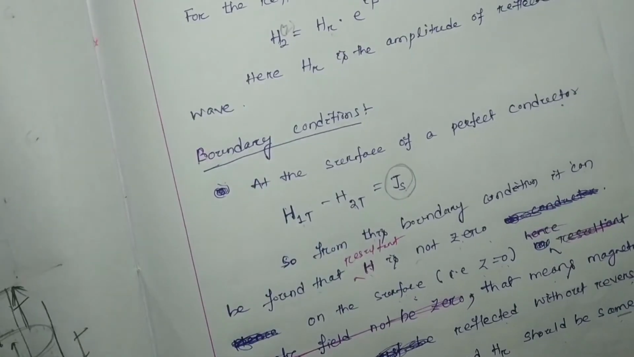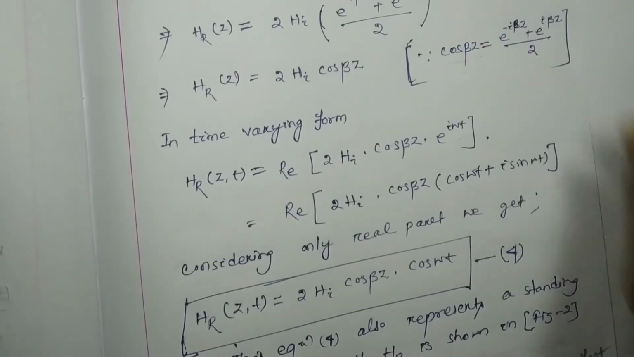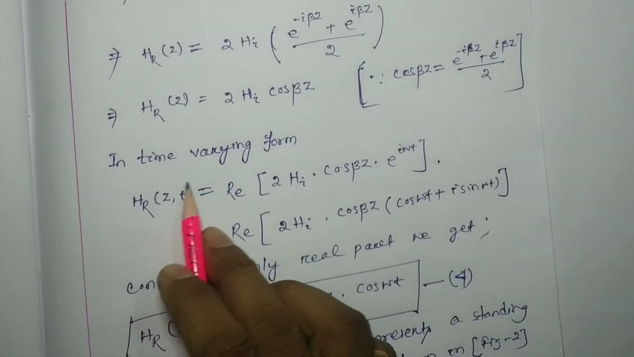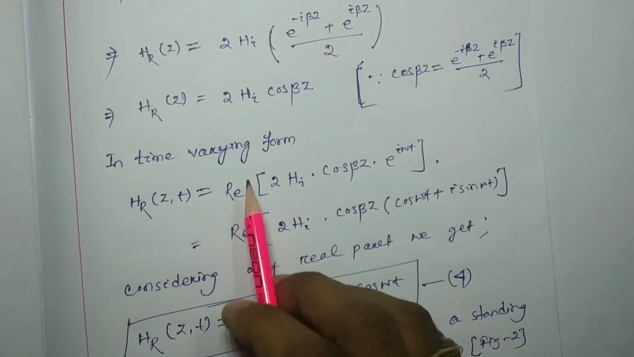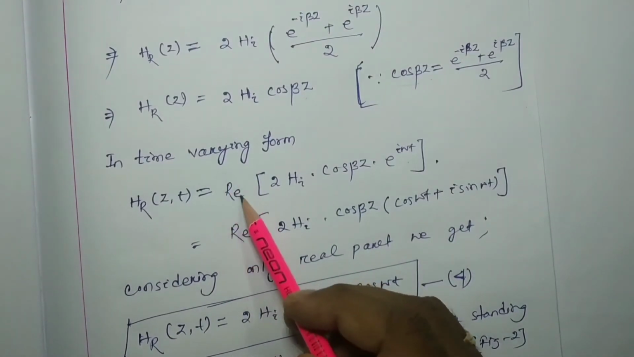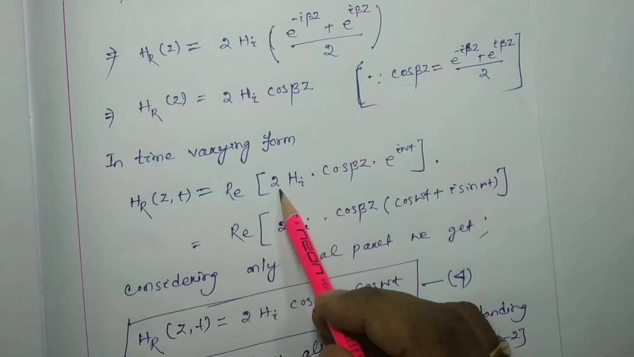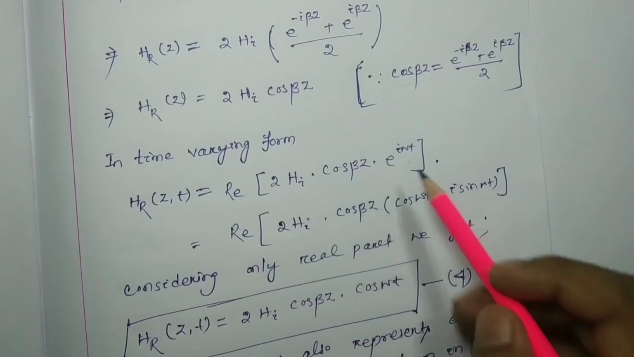But here, whenever we add the time factor, at that time we consider the real part. Okay, so HR(Z,t) will be equal to the real part of 2 HI into cos beta Z into e to the power I omega t.